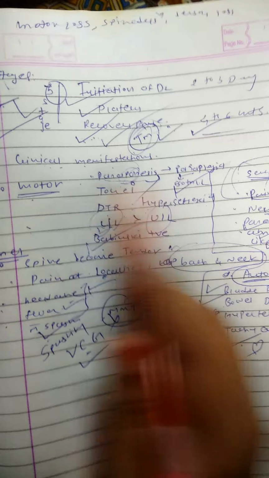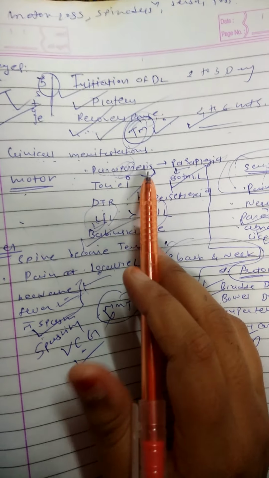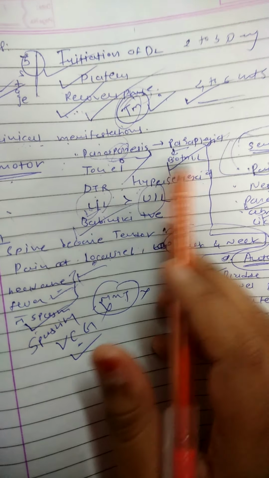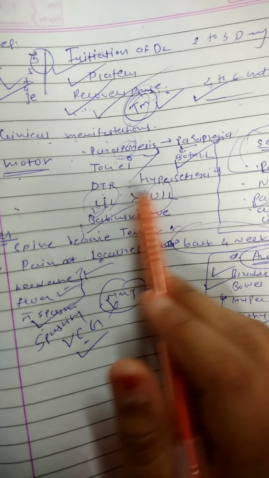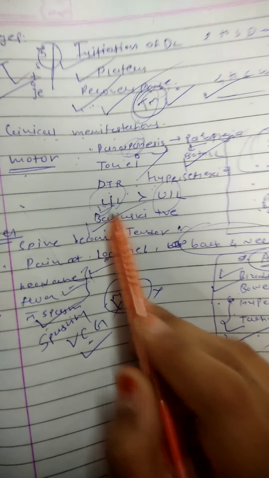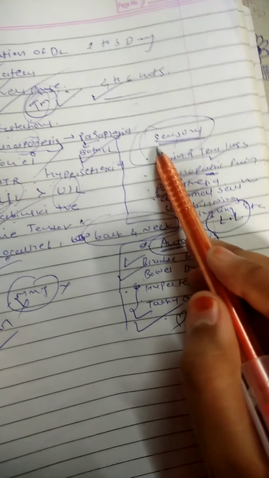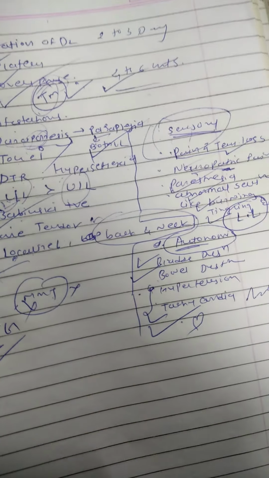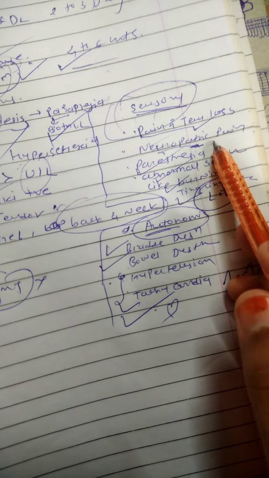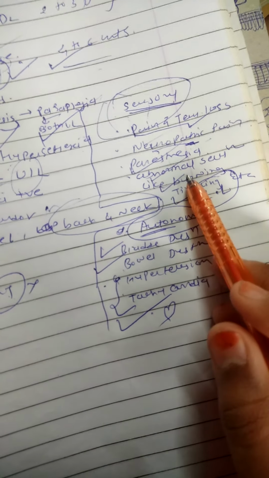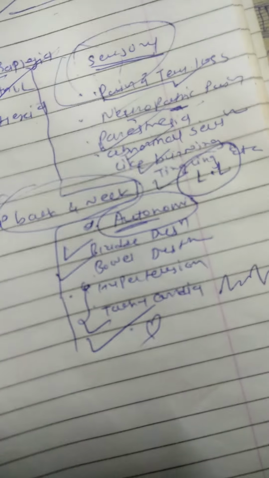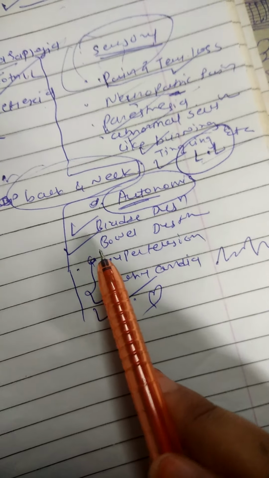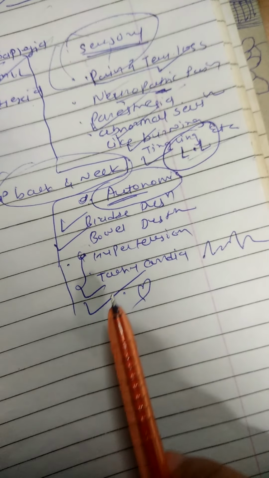Clinical manifestation: motor, sensory and autonomic. Motor has paraparesis if it is acute, and paraplegia of both lower limbs as it progresses. Tone is increased, deep tendon reflex shows hyperreflexia, the lower limb is more involved than the upper limb, and Babinski is positive. In sensory function, pain and temperature are lost, but in the subacute case the dorsal column sensation is also affected. Then neuropathic pain due to nerve involvement, paresthesia, and abnormal sensations like burning and tingling, mostly in the lower limb. Then autonomic manifestations: bladder dysfunction, bowel dysfunction, hypertension, and tachycardia.